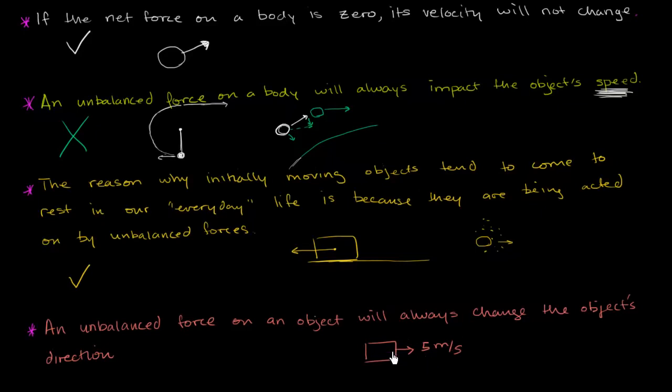If I apply it in that same direction, I'm just going to accelerate it in that same direction, so I won't necessarily change its direction. Even if I were to act against it, I might decelerate it, but I won't necessarily change its direction. I could change its direction by doing something like this, but I'm not always necessarily changing the object's direction. So this is not true. An unbalanced force on an object will not always change the object's direction. It can, like in these circumstances, but not always. So always is what makes this very, very, very wrong.